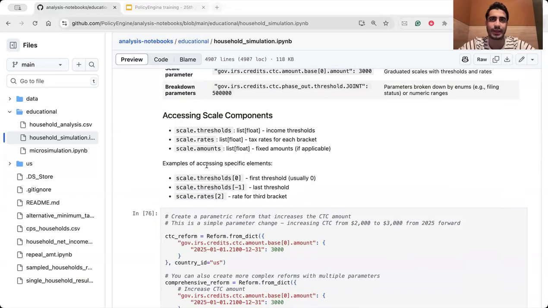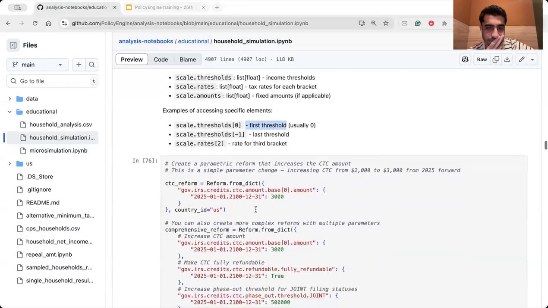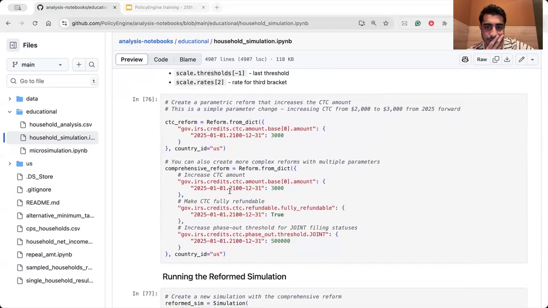Or another example could be to assign some rates. So if you are within a specific income threshold, you will be assigned some rates from the benefits or amounts. You can see that the thresholds in bracket 0 is the first threshold, and so on. Let's jump to the example here.